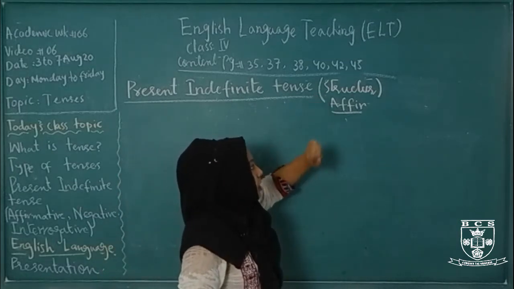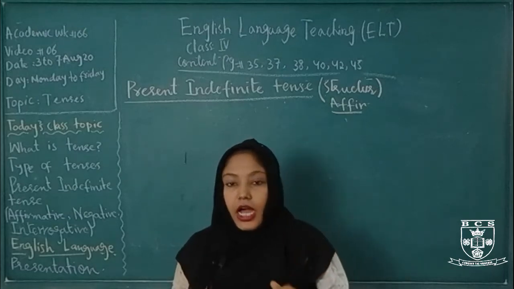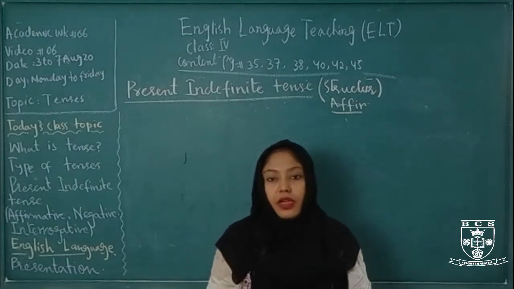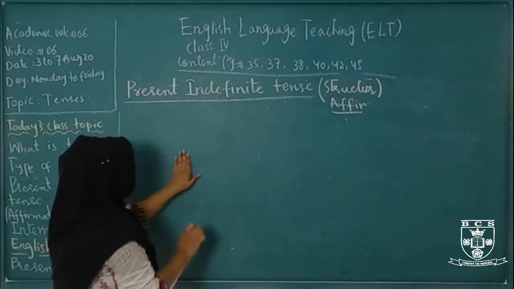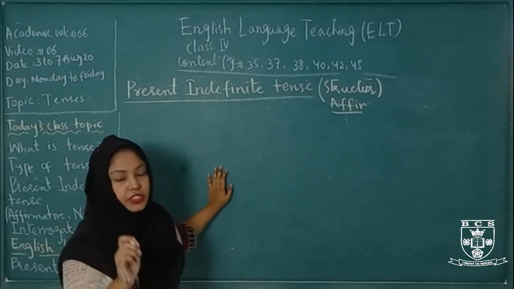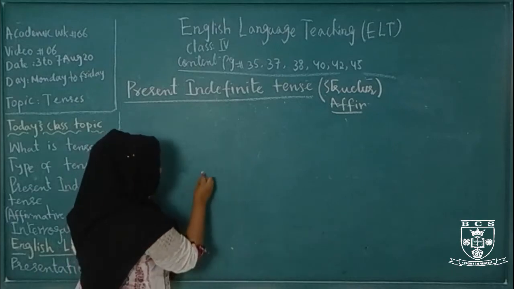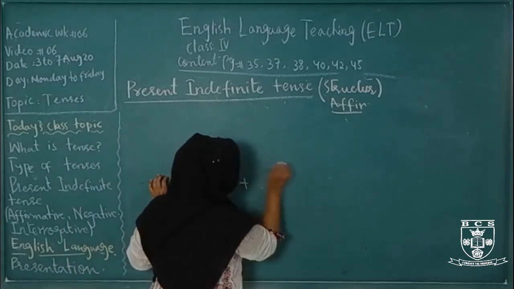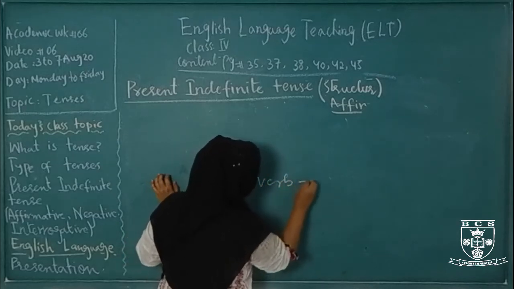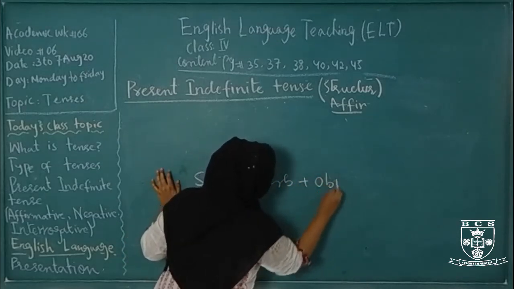Now come to the structure. Structure means how we form the sentence. As you know, each and every sentence has three main parts. Number one is subject plus verb plus object.